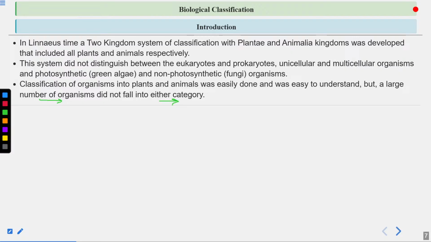So there were a large number of organisms which were not falling into these categories, plants and animals. So for them, separate groups should be made. Okay, kingdom Fungi has been made. Bacteria, they are placed in kingdom Monera now. Fungi have unique characteristics. Cell wall is made up of chitin. They are saprophytes, so they are placed in another group. Kingdom Monera includes all the unicellular prokaryotes, which are bacteria. So all the organisms were not falling into these two categories.